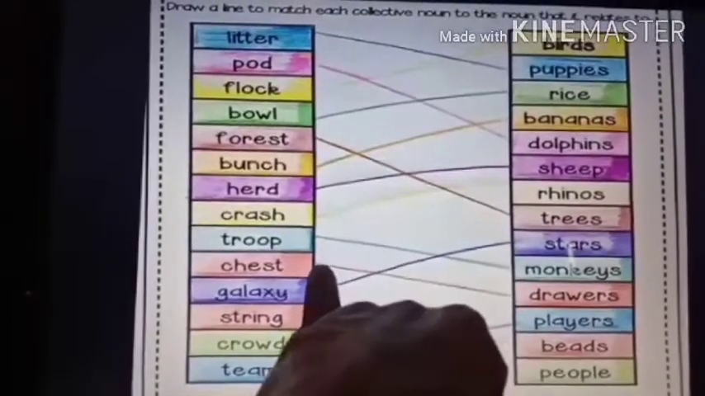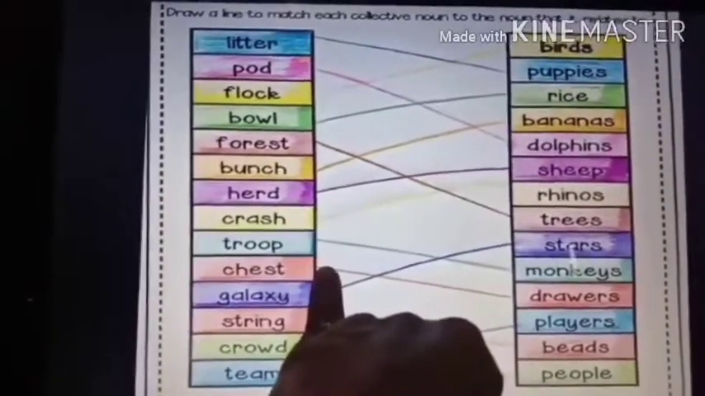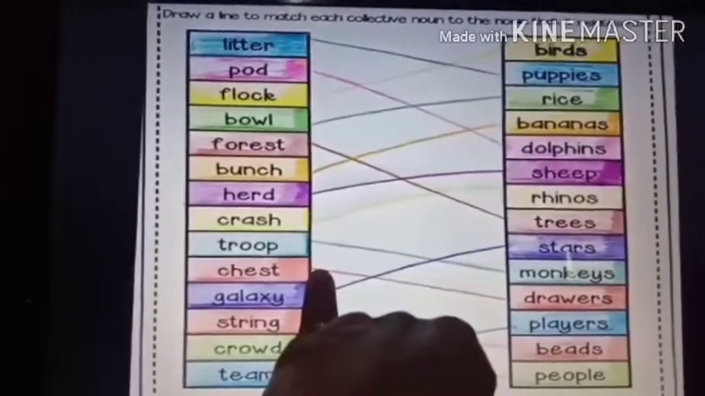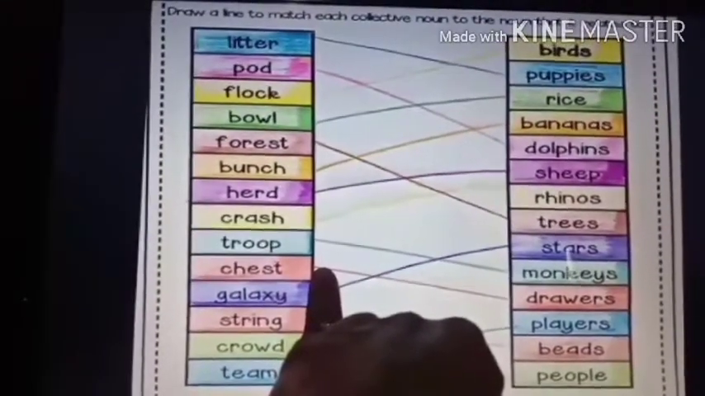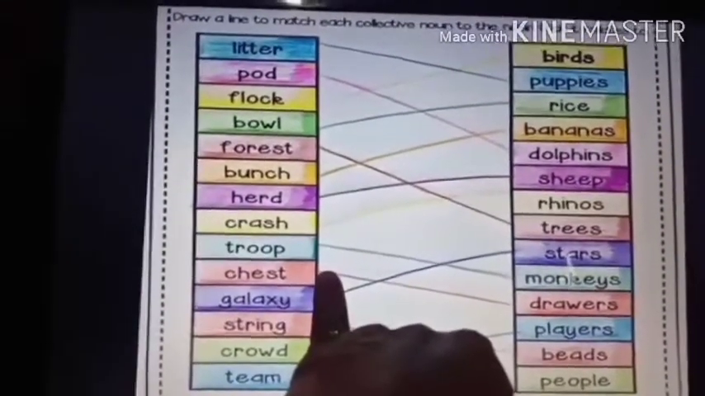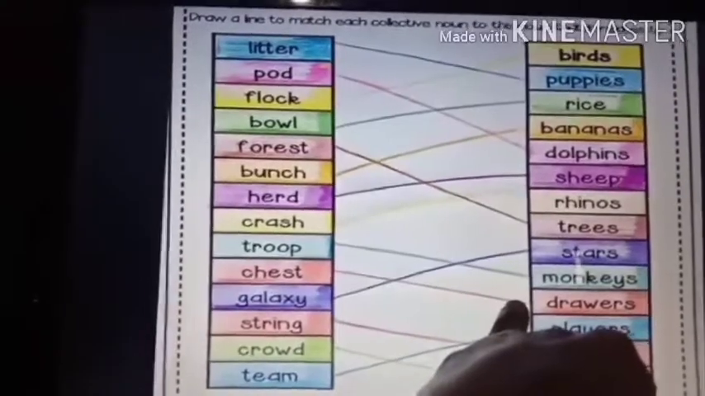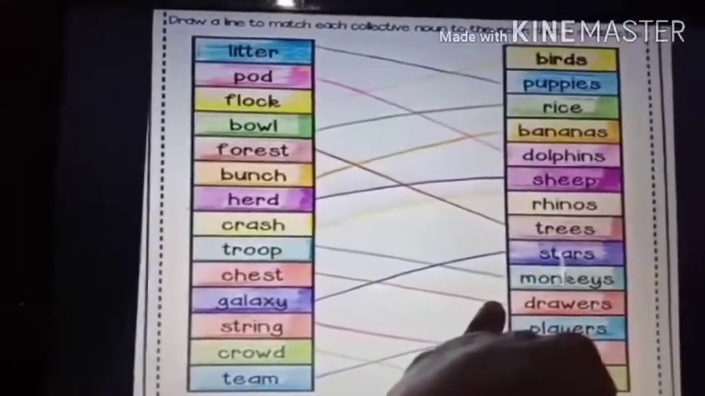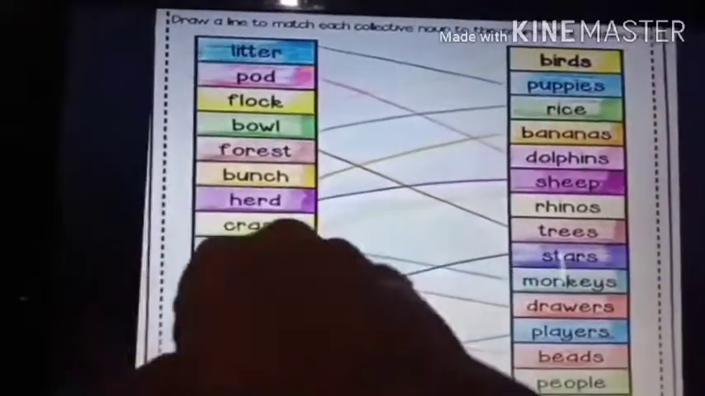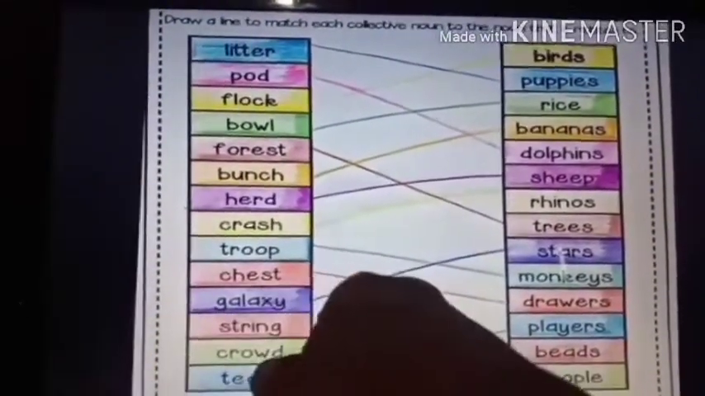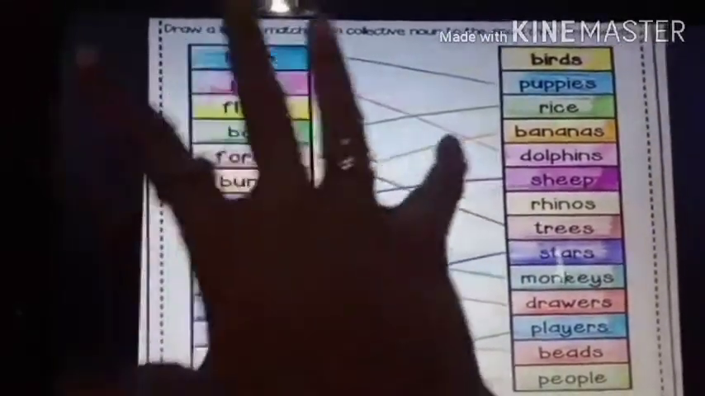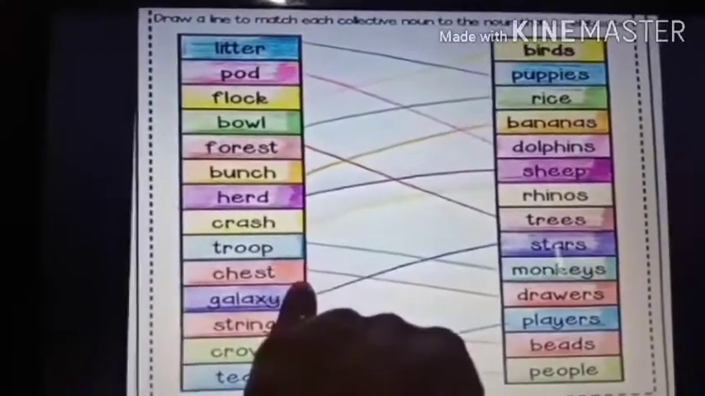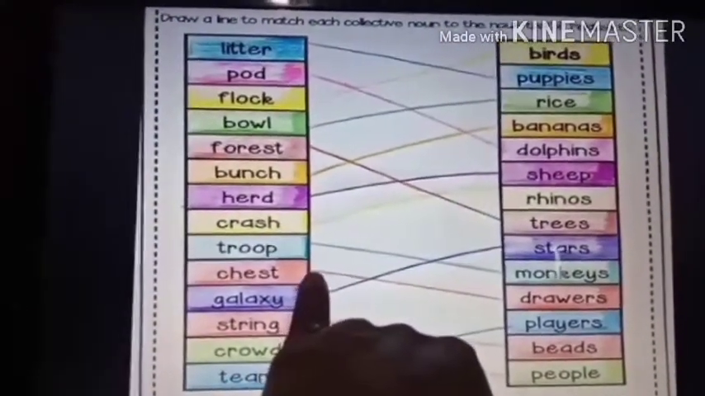Now chest. What is chest? Not the body part. Chest is a body part, but this is a different chest. A group of drawers. When there are many drawers in a cupboard, it is called chest. Many drawers, in which you keep all things and can open them. So when there are many drawers together, it is called chest. Chest means it is like a big cupboard.